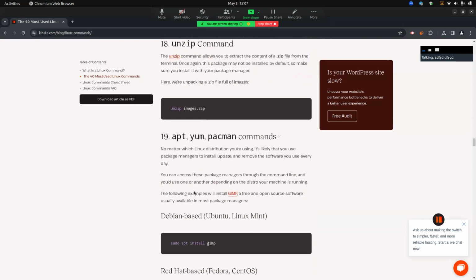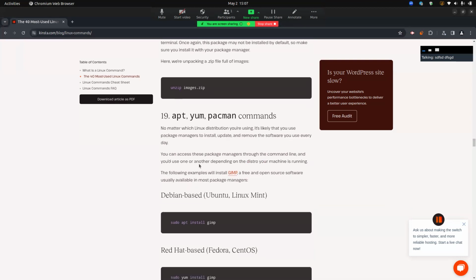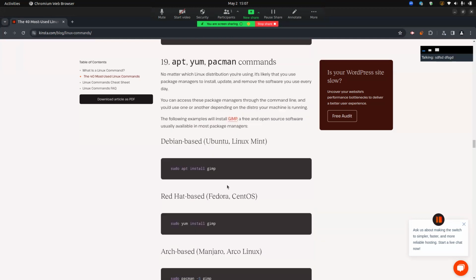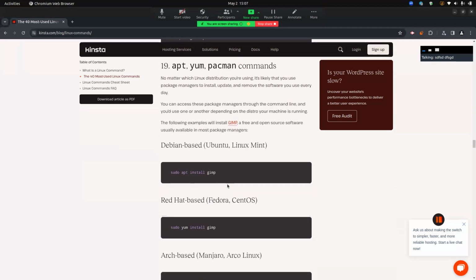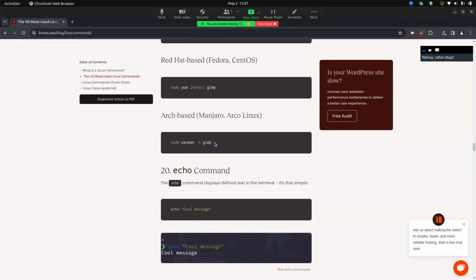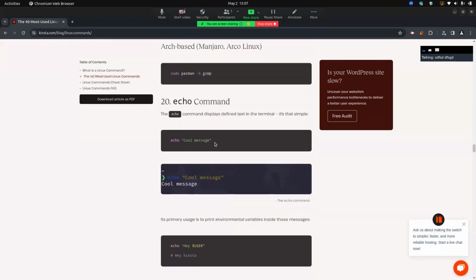If you want to extract content from a zip file, you can use unzip, and with apt, yum, and pacman commands you should install it, and this is not the default in your Linux. So the next command is echo.